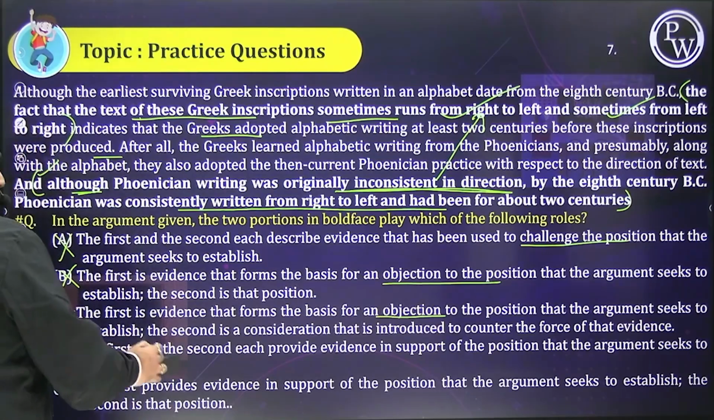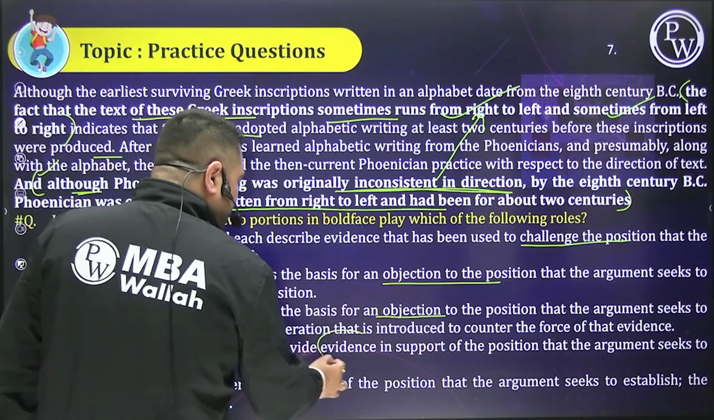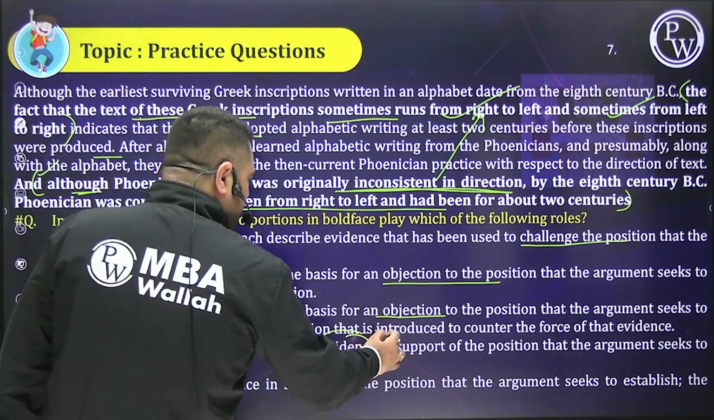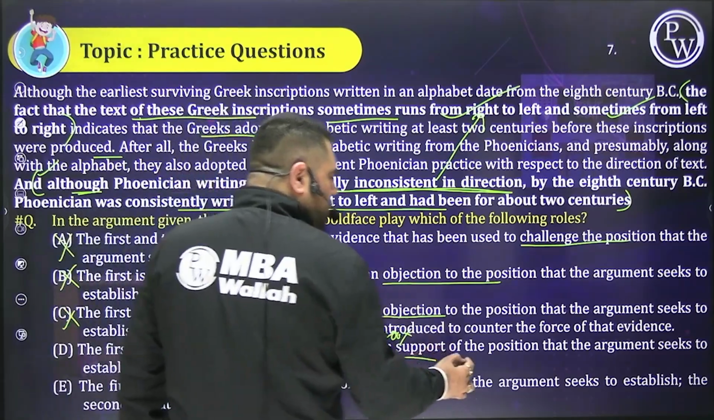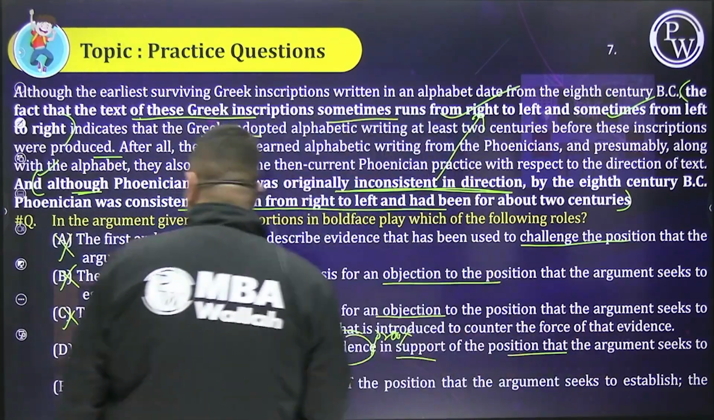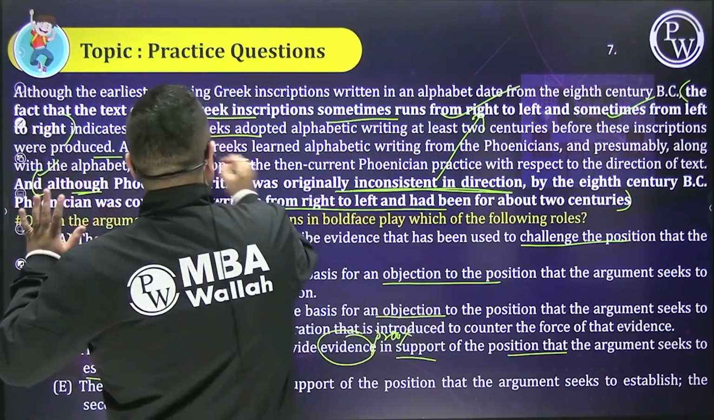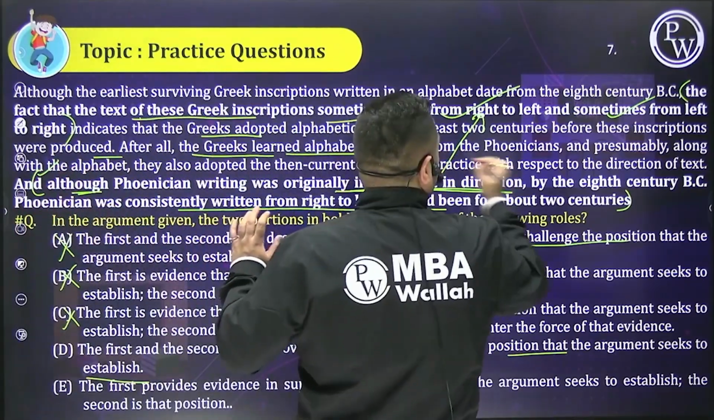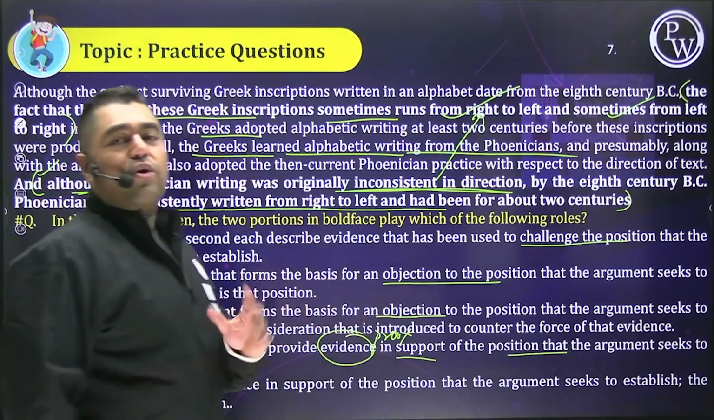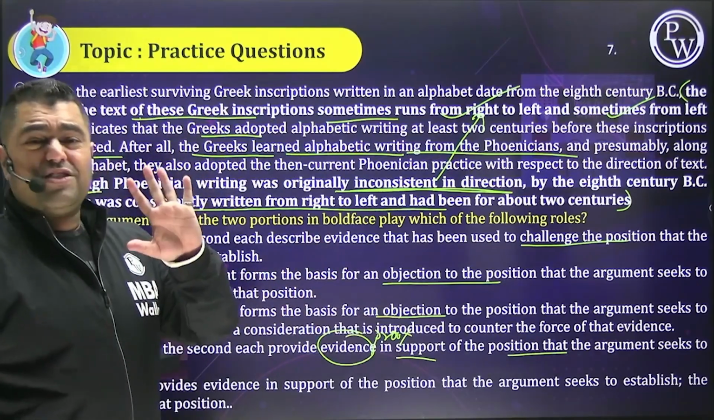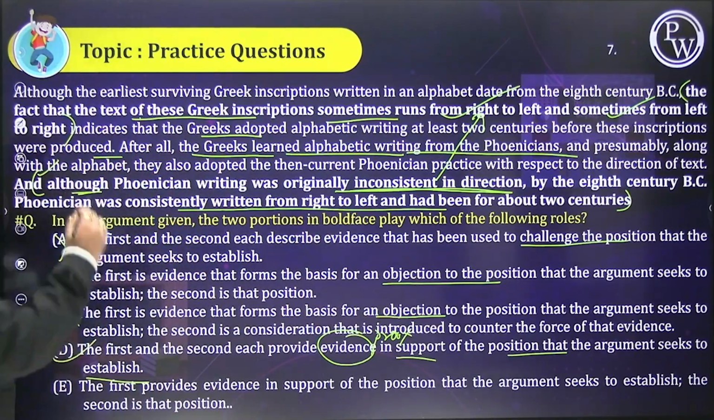The first and the second each provide evidence, मतलब proof, ठीक है, in support of the position that the argument seeks to establish. बेटा argument क्या support कर रहा है कि Greeks learned alphabetic writing from the Phoenicians. Yes or no? Yes, sir. Because there's some relation. So D looks perfectly okay to us.